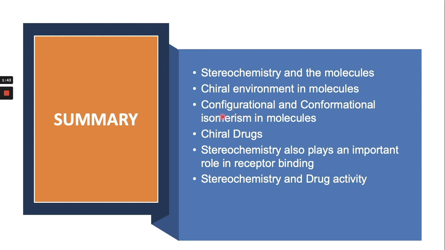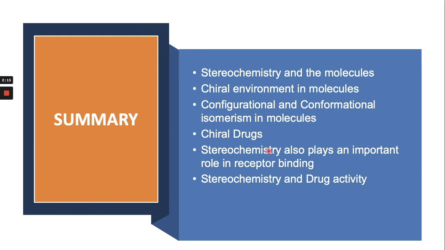Then we saw some examples of chiral drugs and the role of chirality, and the role of two different enantiomers: compounds with the same molecular formula but different spatial arrangement have entirely different biological properties.